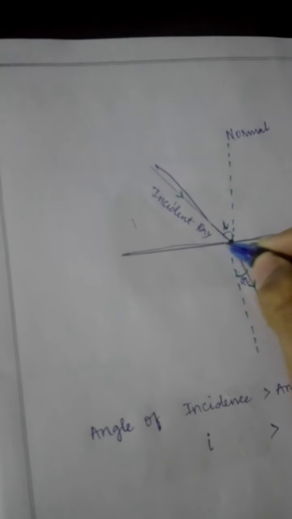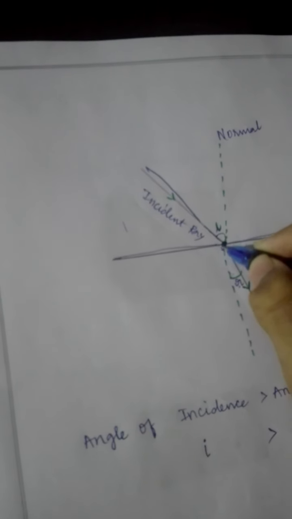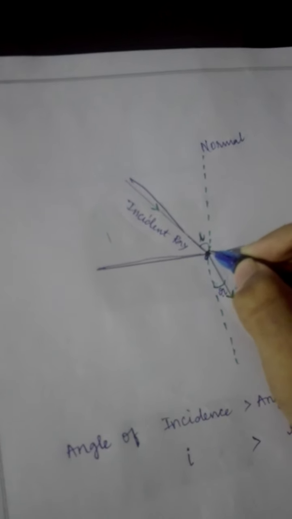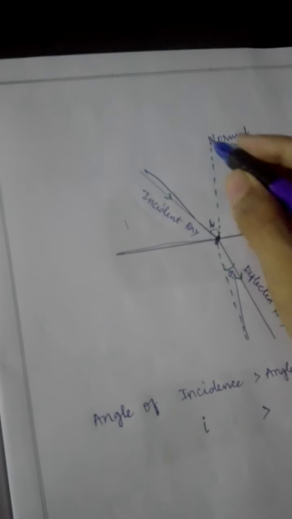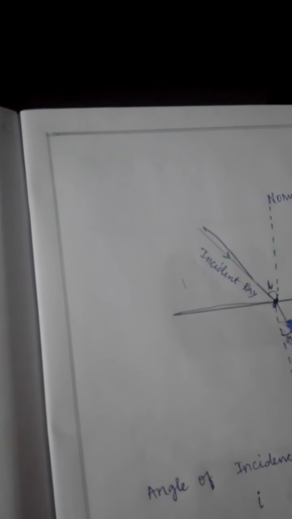We know the point touching the surface is the point of incidence, which we discussed in the previous class. We draw a perpendicular line over here, and this is the normal.